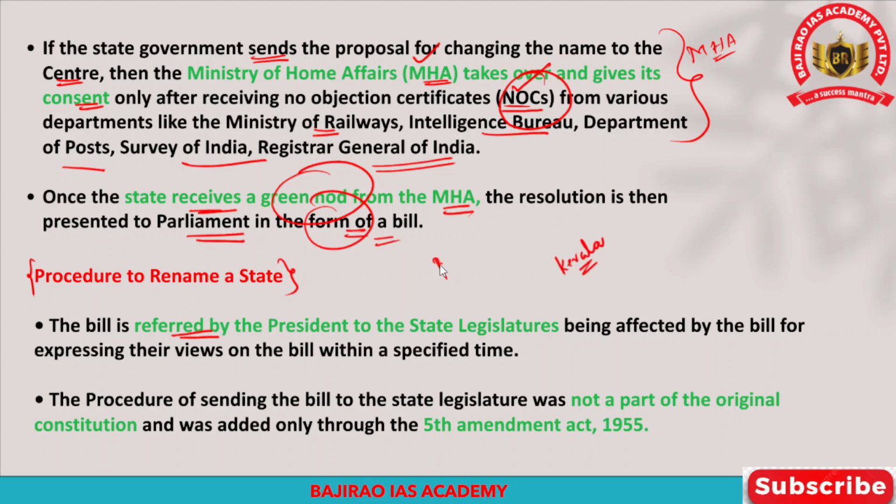So now the President refers this particular bill to the Kerala State Legislative Assembly to take its suggestions or views. It is referred by the President to the state legislature affected by the bill for expressing their views within a specified period of time.